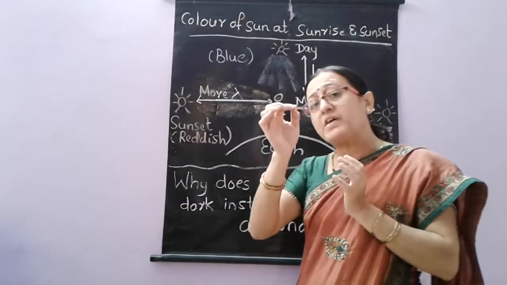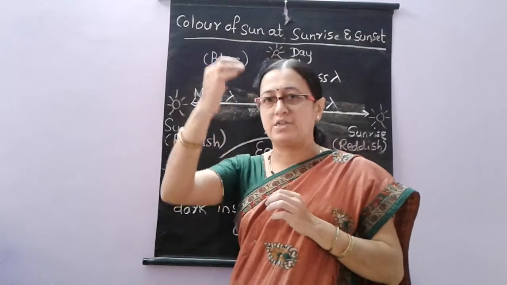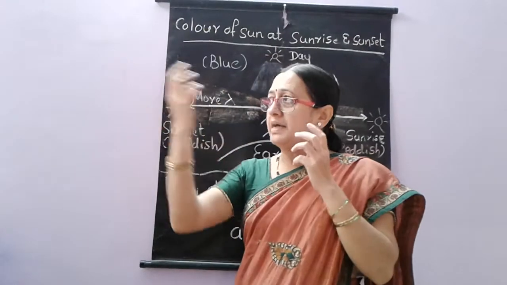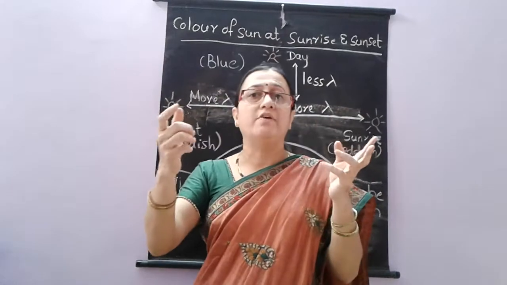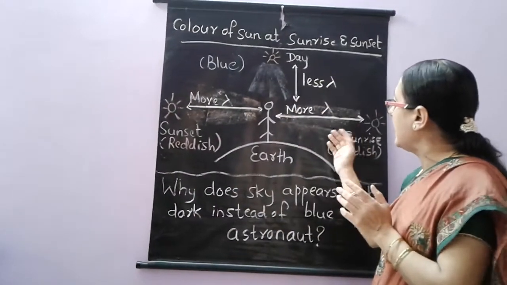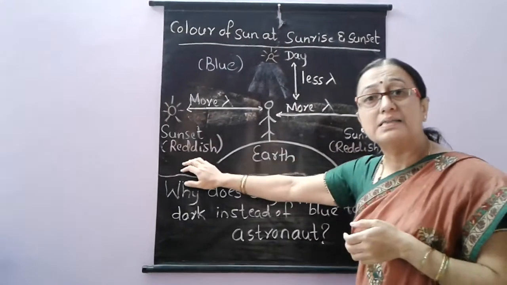So which color has more wavelength? Red, orange, reddish colors. They all have more wavelength. So our eyes can see the colors which have more wavelength at that time. That is why we see the sky as reddish in color during sunrise and during sunset.